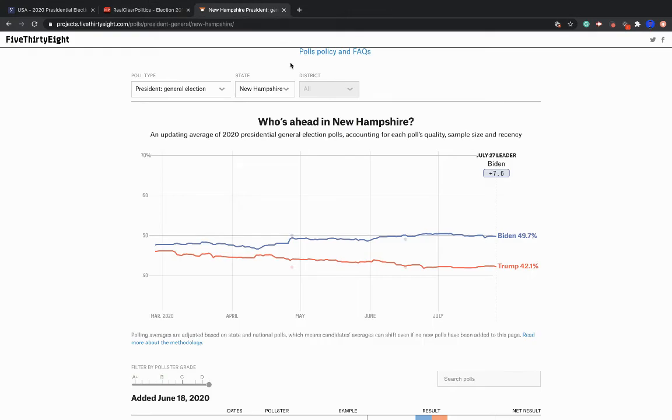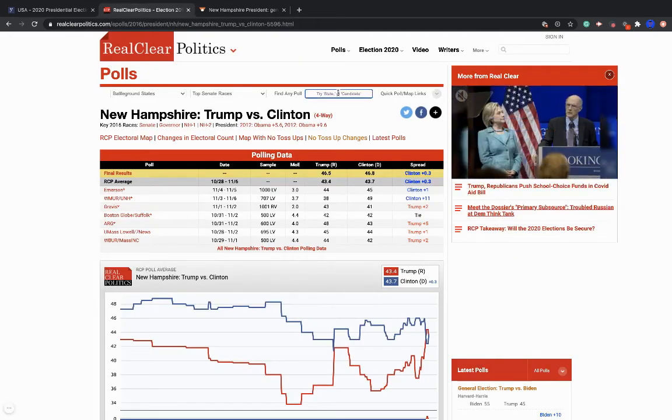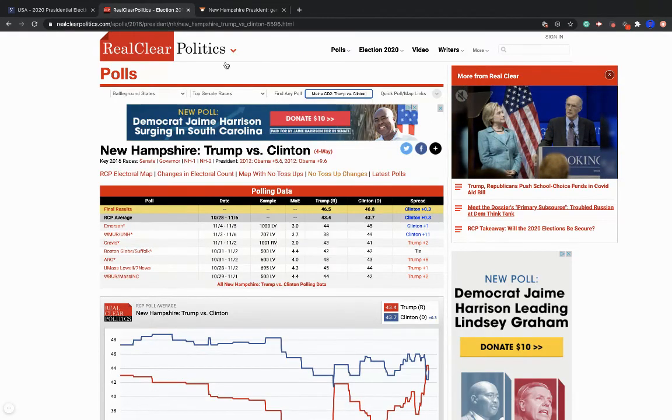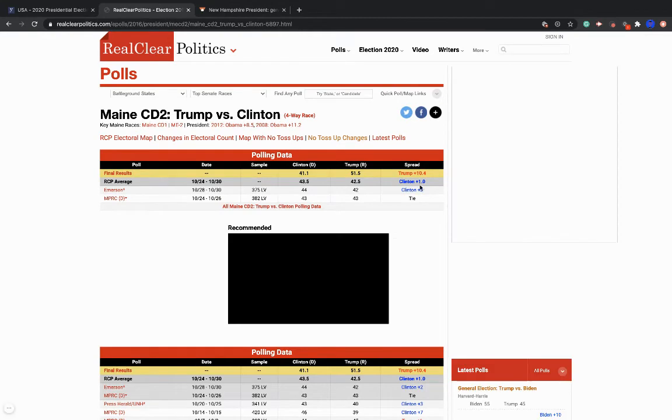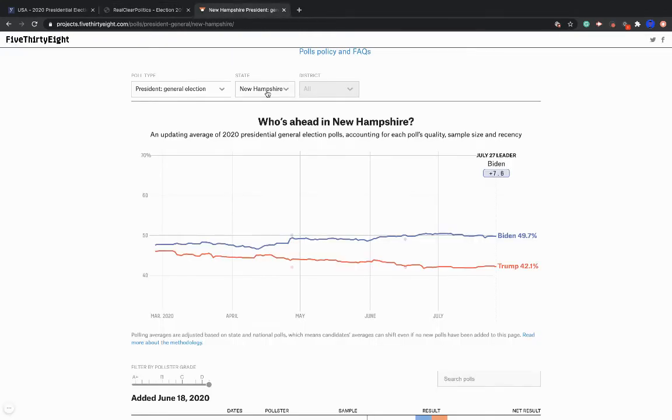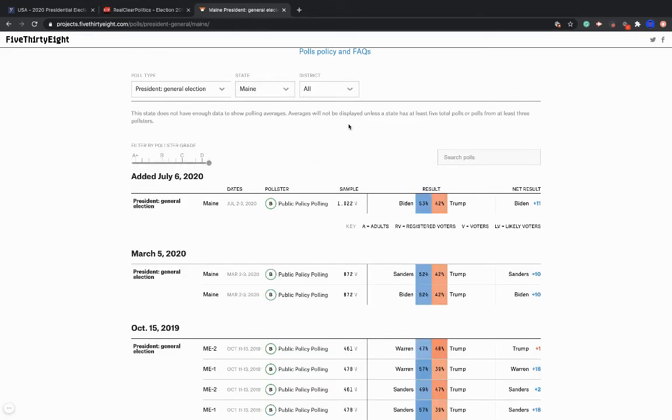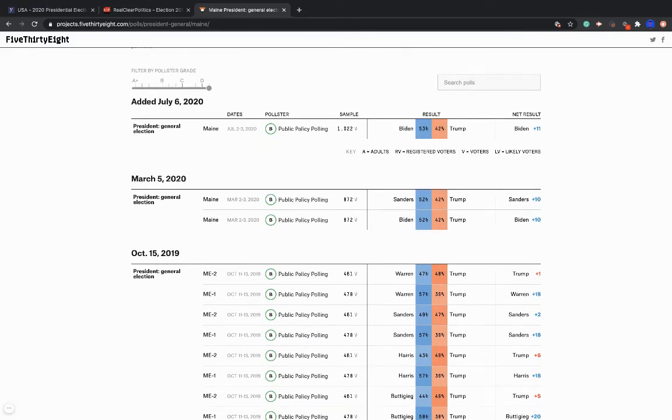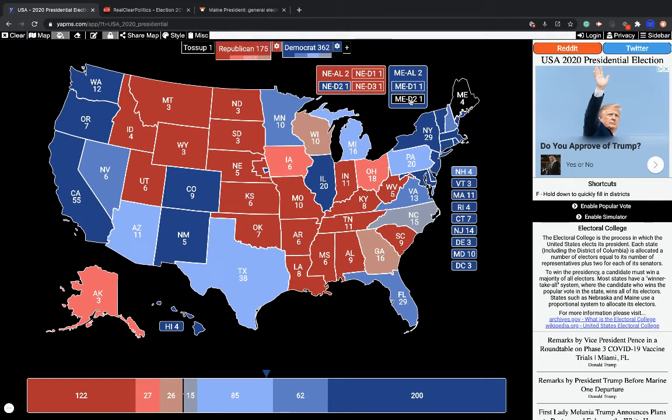And now, okay, let's go to finally Maine's 2nd Congressional District. Clinton, so they underestimated Trump by 11%. That's really bad. By this one poll, Maine's 2nd District will be safe for the Republicans. I don't think that'll happen, but yes, this is the final map. If you skip to the end, this is your clickbait. Well, not clickbait, because I don't clickbait you guys, and I hope I don't.